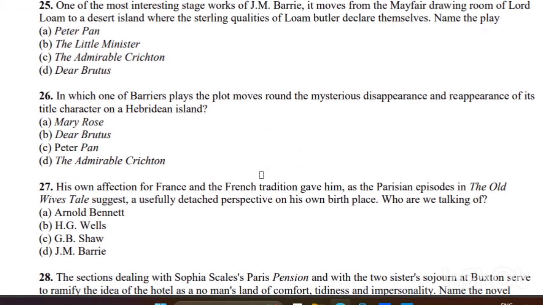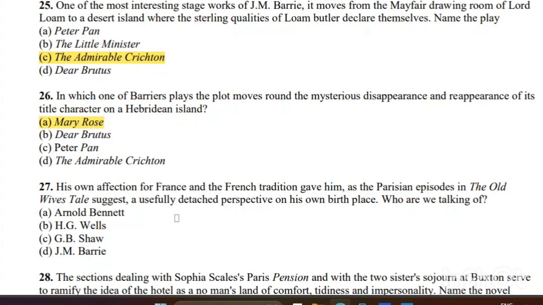Question number 25. One of the most interesting stage works of James Barrie, it moves from the Mayfair drawing room of Lord Loam to a desert island, where the sterling qualities of Lord Loam's butler declare themselves. Name the play. So the right answer is C, The Admirable Crichton. 26. In which one of Barrie's plays does the plot move around the mysterious disappearance and reappearance of its title character on a Hebridean island? So the right answer is A, Mary Rose.